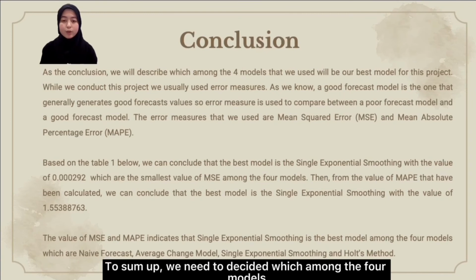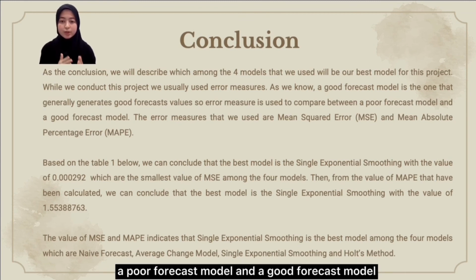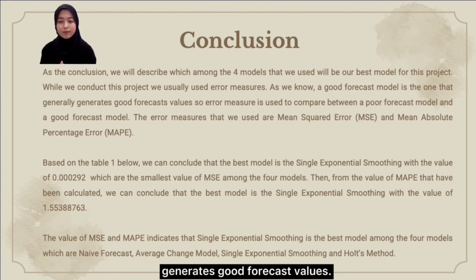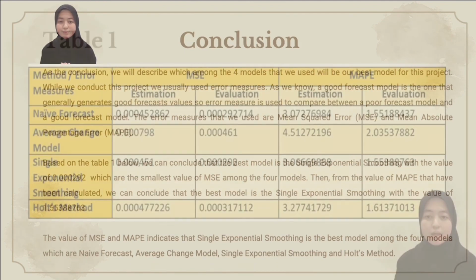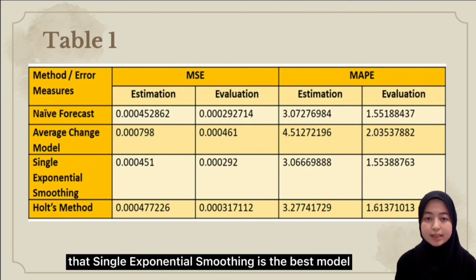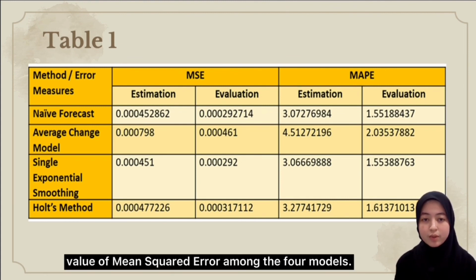To sum up, we need to decide which among the 4 models will be our best model for this project. We have used error measures to compare between a poor forecast model and a good forecast model, as a good forecast model is the one that generally generates good forecast values. We have decided to use mean square error and mean absolute percentage error for this project. Based on the table here, single exponential smoothing is the best model with the value of 0.000292, which is the smallest mean square error among the 4 models.